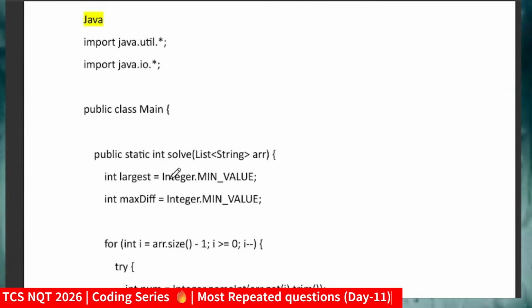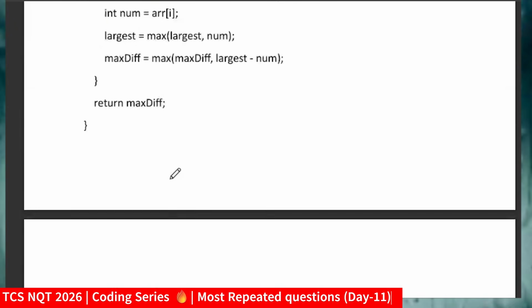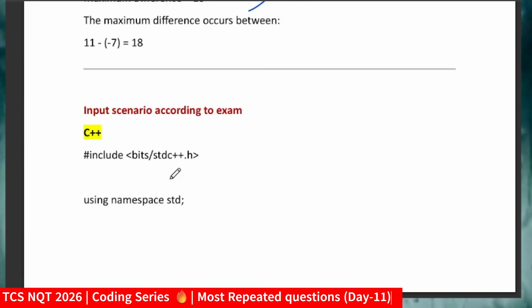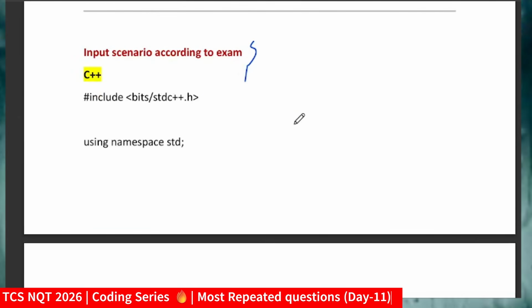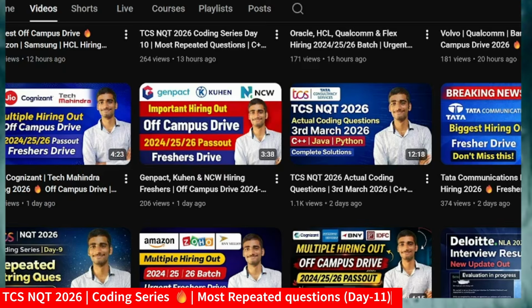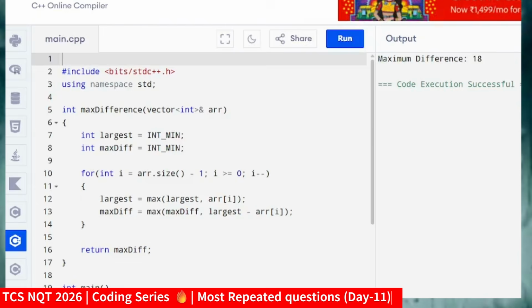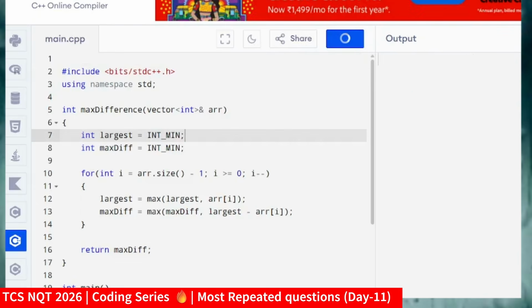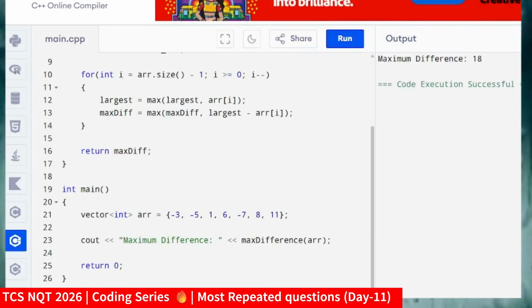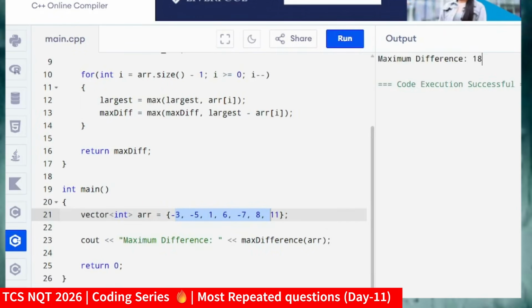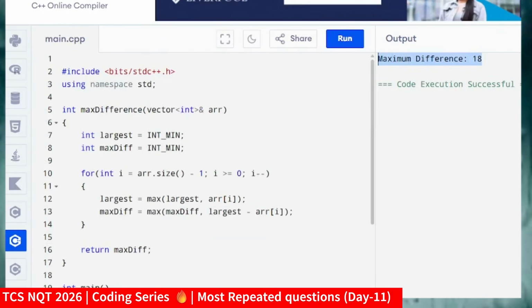Now let me give you way 1. So what was way 1? That was exactly the scenario according to the exam. Let me first run this code, then after that I will discuss it. Same things I'm declaring, calling the values, and you will get the largest or maximum difference, that is 18. So this was our question. You got the logic.